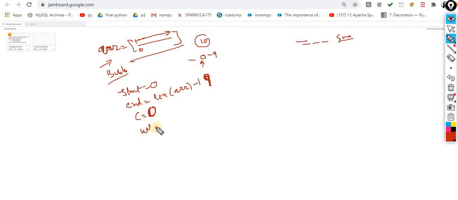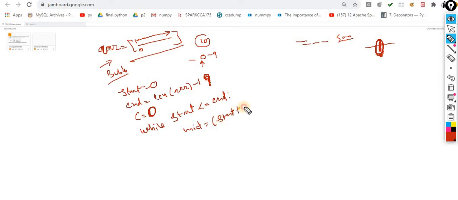Now the loop is this one: while start is less than or equal to end. I have to iterate until my start is less than or equal to end, because at one point both will become the same. Now you are supposed to calculate the mid. How can you calculate the mid?